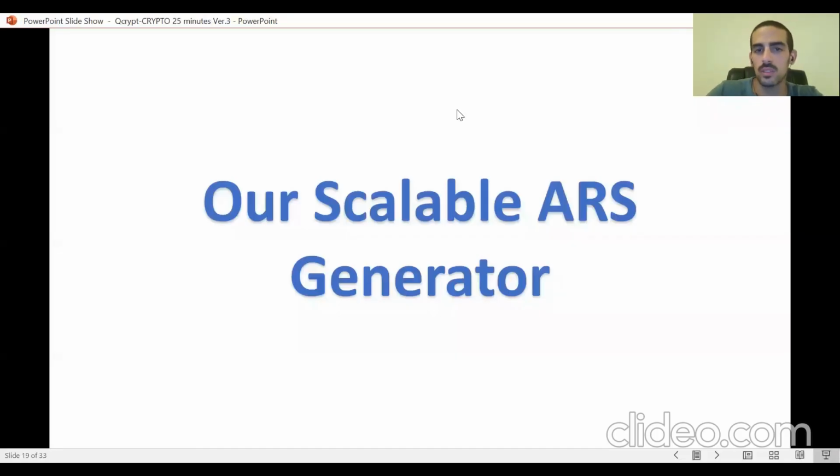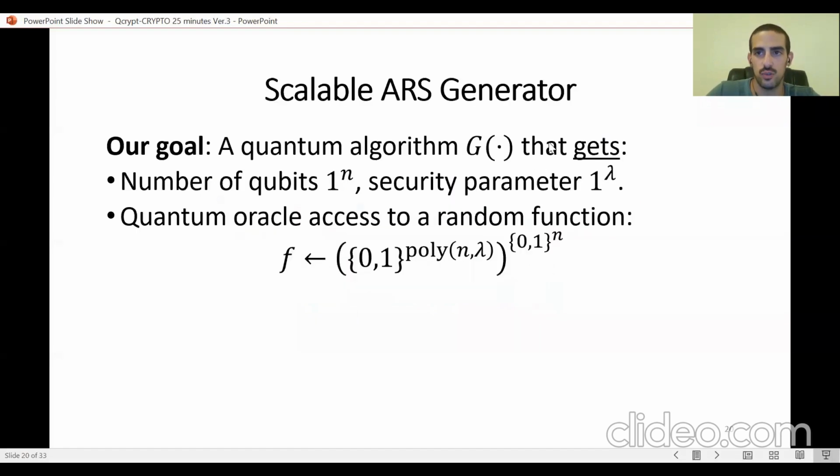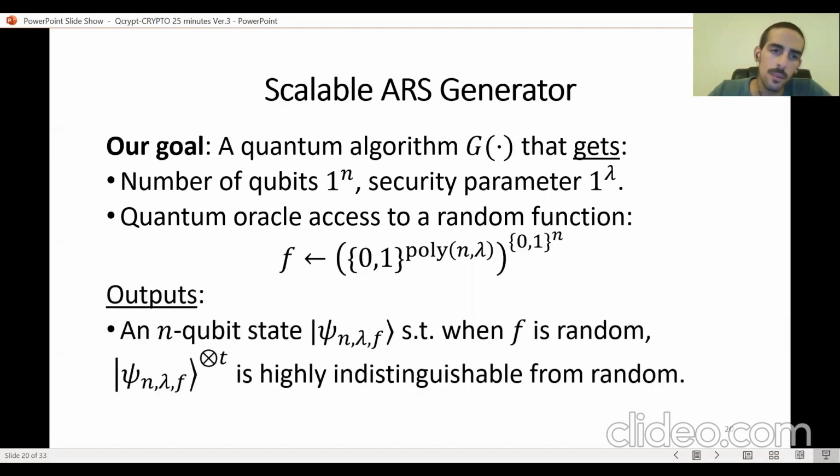We now describe our construction of a scalable asymptotically random state generator. To be concrete, what we want is a polynomial time quantum algorithm that gets n, the number of qubits, and lambda, the security parameter. It gets quantum oracle access to a classical random function f from n bits to polynomial in n and lambda number of bits, and it outputs an n-qubit state psi. The guarantee is that when f is random, T copies of this state are going to be highly indistinguishable from T copies of a truly random n-qubit quantum state.